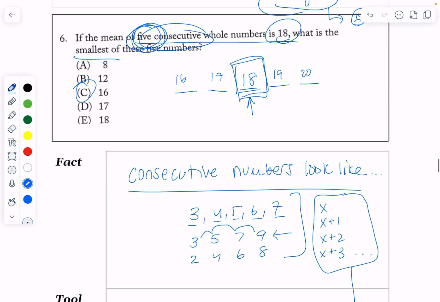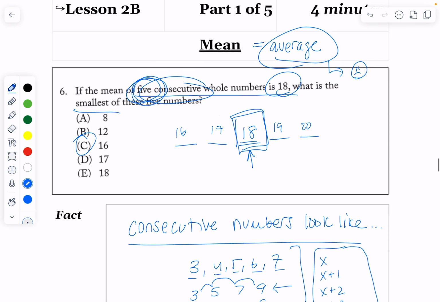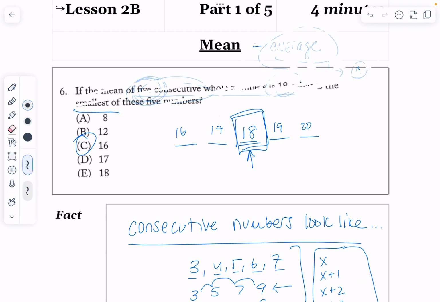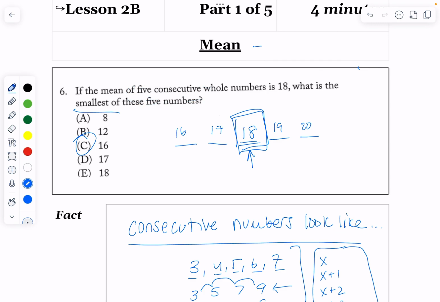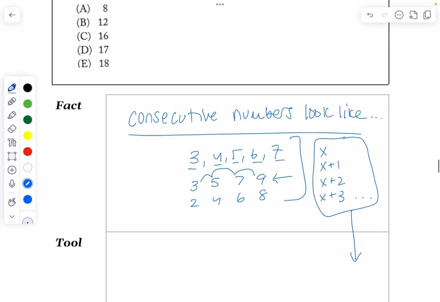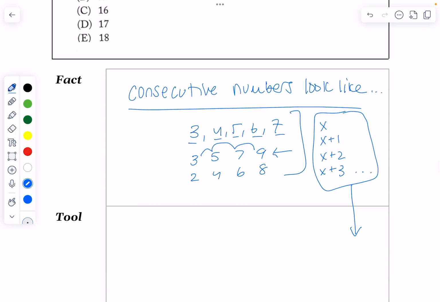If you have consecutive numbers and you have a problem where you don't know how to approach this, one of the things that you can do is simply say, well, can I make the numbers x plus 1, x plus 2, and see where it goes from there? Remembering that if it says consecutive odd or even, that you're going to do x plus 2, x plus 4 for consecutive odds or evens.